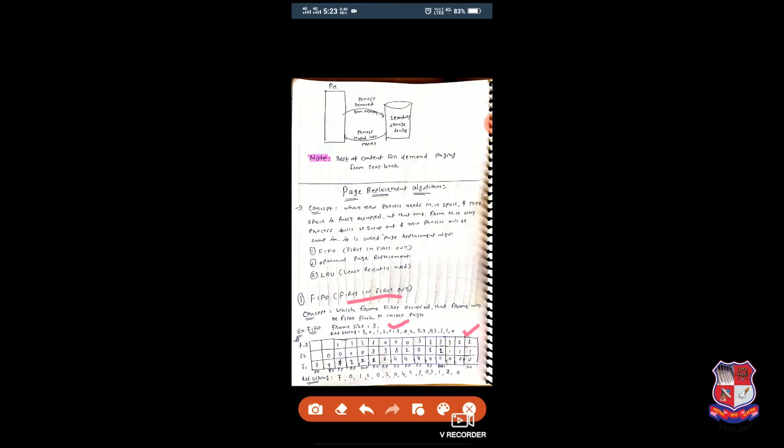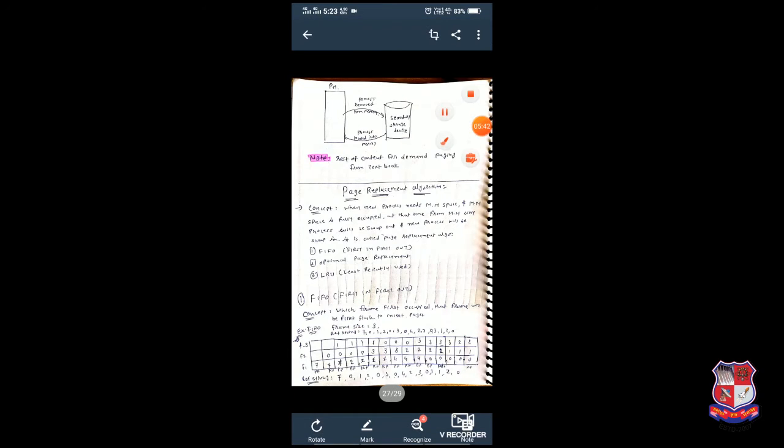The reference string is 7 0 1 2 0 3. These are all the pages which need to be stored in main memory, or which require main memory space. Here we have frame size 3. Now we will execute the example. First we will make the frames like this.